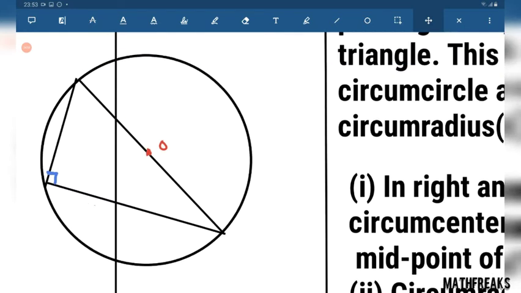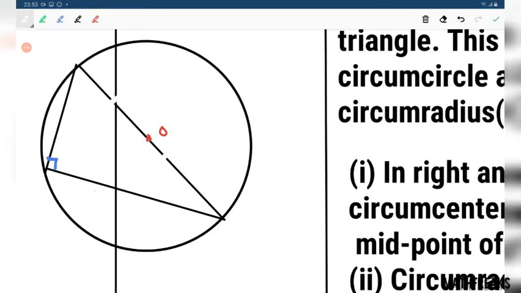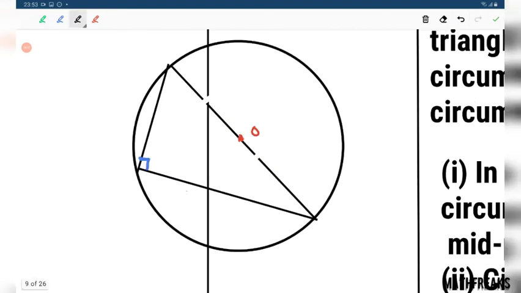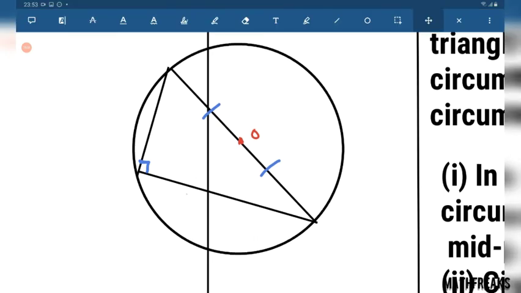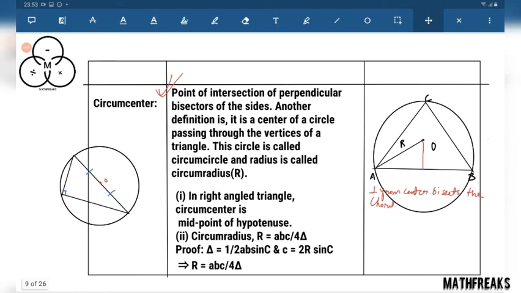So since this is the diameter, this equals to this, and this is 90 degrees. So for every right angle triangle, this is the hypotenuse, and the midpoint of the hypotenuse is the circumcenter. That was the simple consideration.